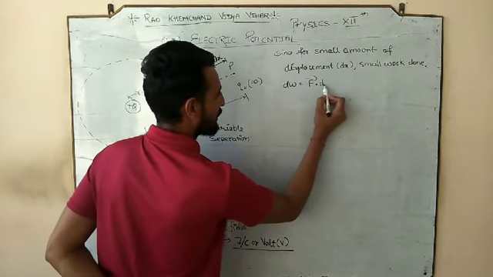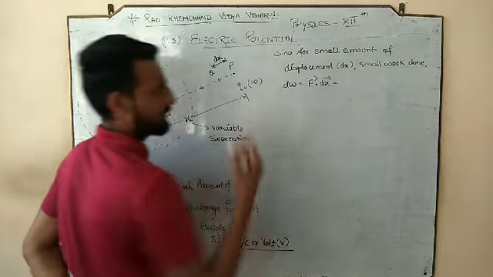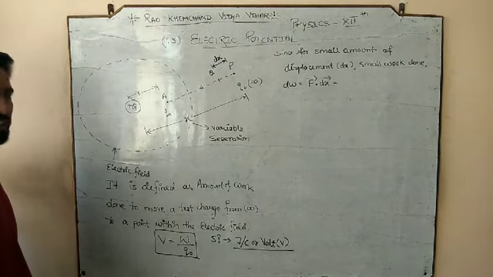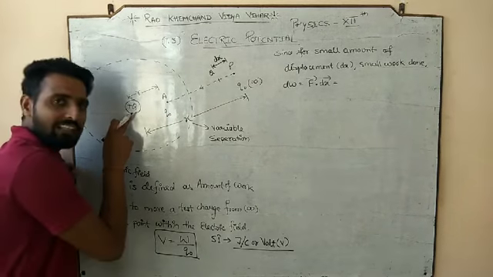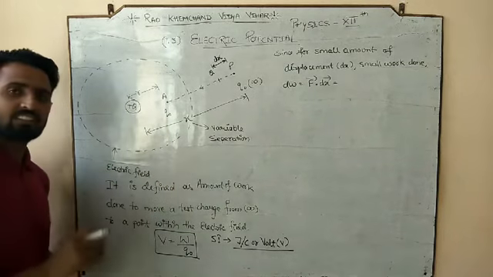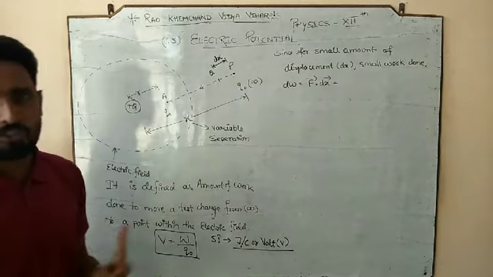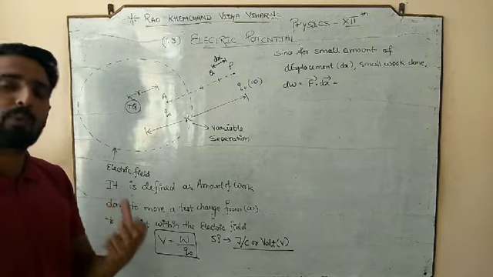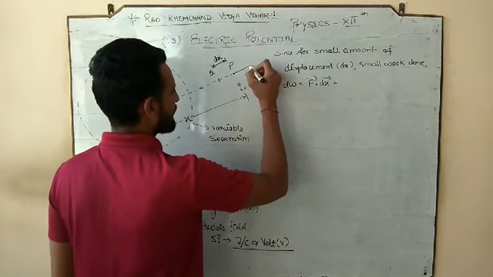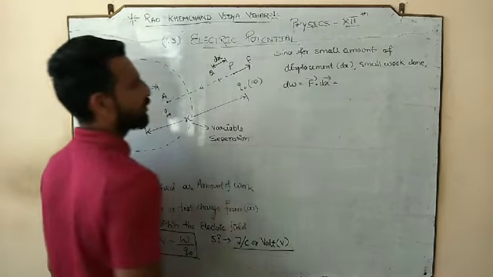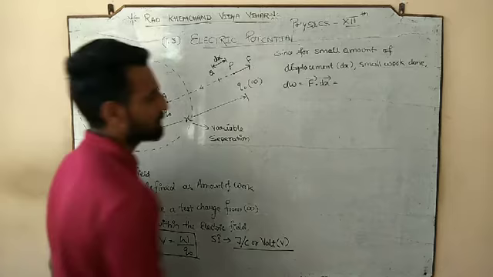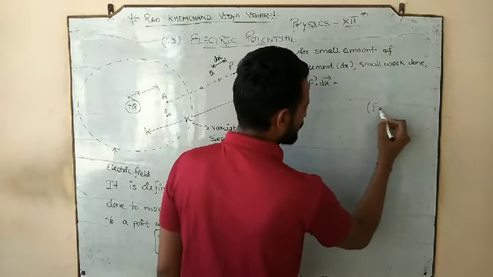F vector dot dx vector. Means force vector dot displacement. So now, what is that? This is your source charge, which is positive in nature. This is the test charge, which is also positive in behavior. And since both are positive in behavior, the electrostatic force is going to be repulsive in nature.